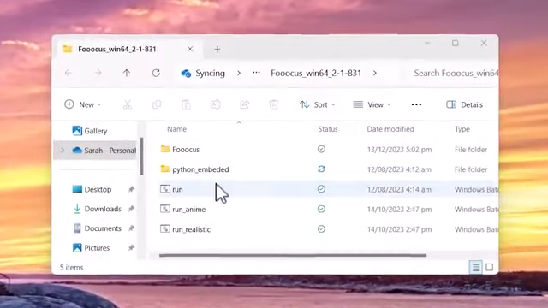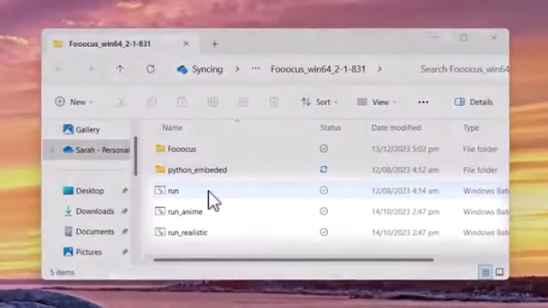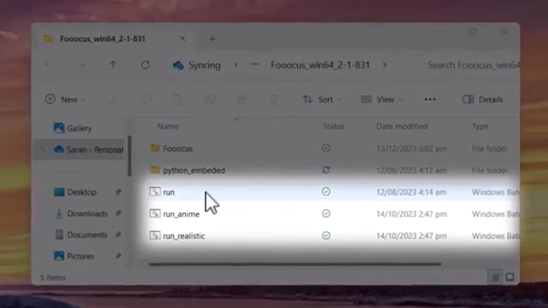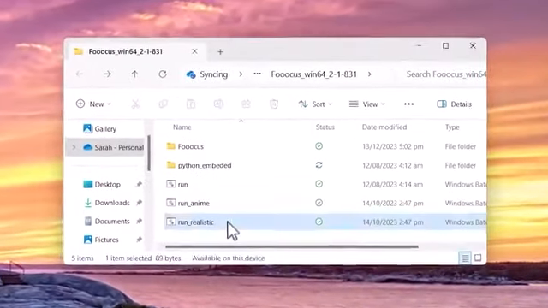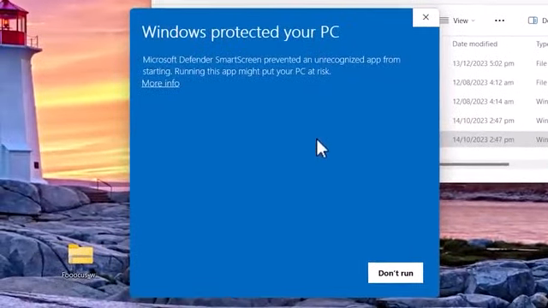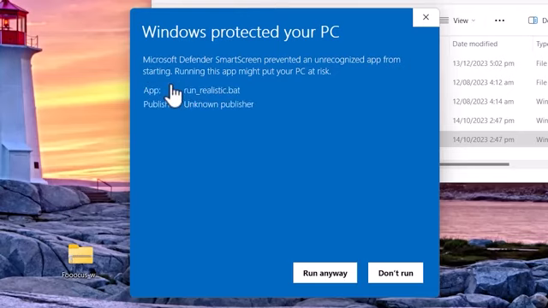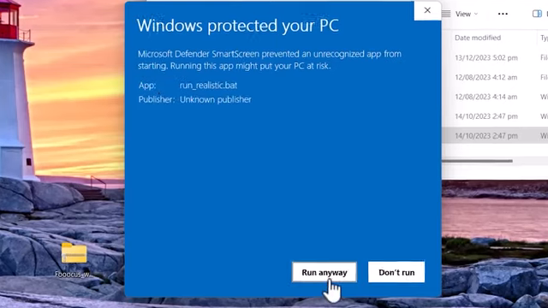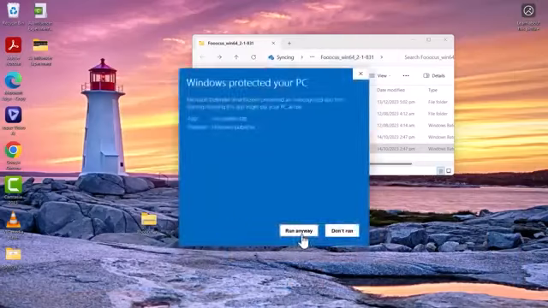Then once that's done, you just open up the folder and you can click which version of Fooocus you want to run, which will come with different presets. For me, since I'm going to be creating real life looking photos, I'm going to pick the realistic version of Fooocus. Now, just a warning though, when you do, if you're on a PC like me, Windows will probably alert you that it doesn't recognize it. Luckily though, you can just skip and bypass that and run it anyway.